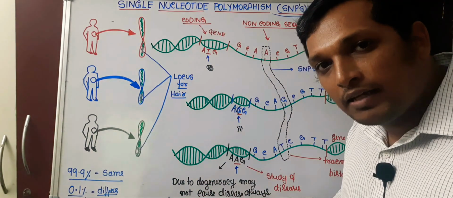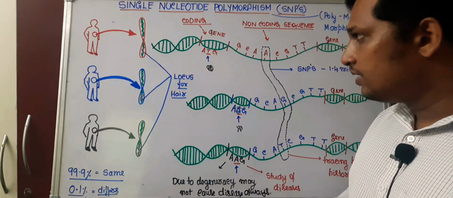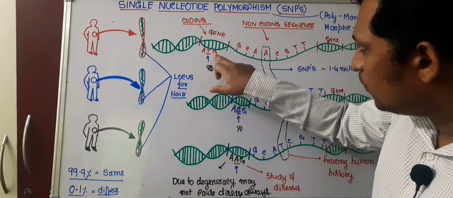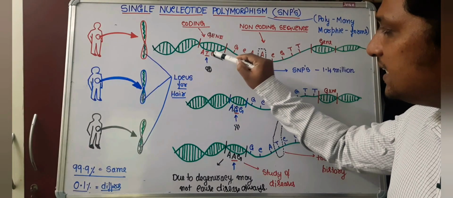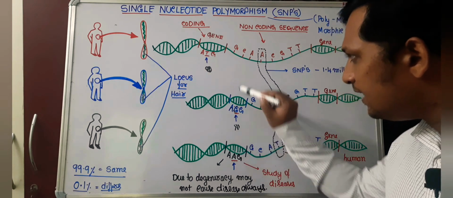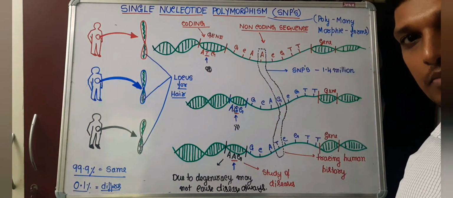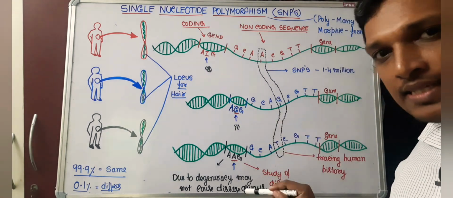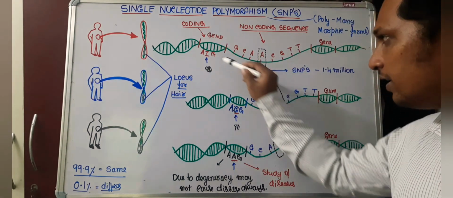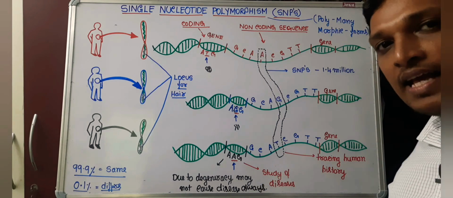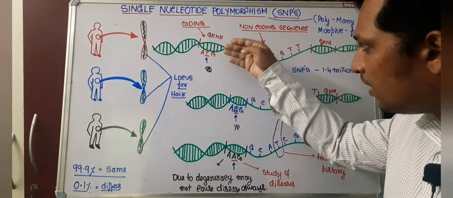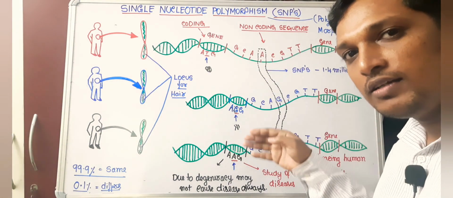So that is one reason why no disease is caused. The second reason is that in the coding sequence, changes in the nucleotide will not necessarily cause disease. Instead, it will result in the production of a different protein. But in certain cases, if there is a large change in the genes or in the nucleotide, it may result in disease. Hence, the importance of studying SNPs is that we can come to know the reason for the cause of disease.